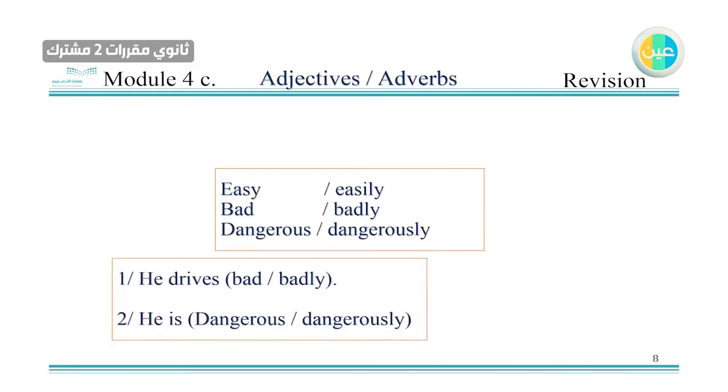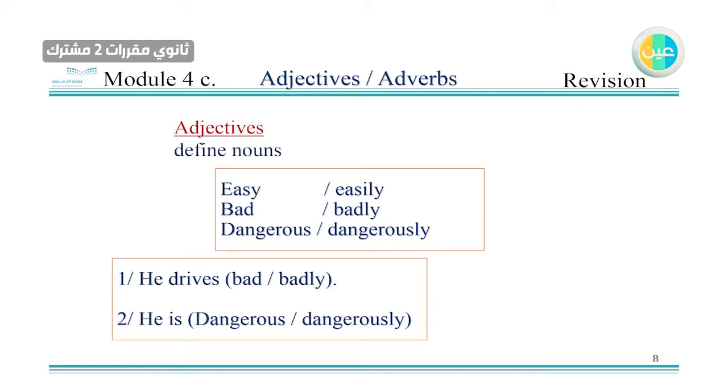Now with the adjectives and adverbs, as you can see here, you have a set of adverbs and adjectives. Here you have easy and easily, bad and badly, dangerous and dangerously. How would you differentiate between them? Because sometimes you have them in two sentences, like here: he drives, and he is. So how would you choose?